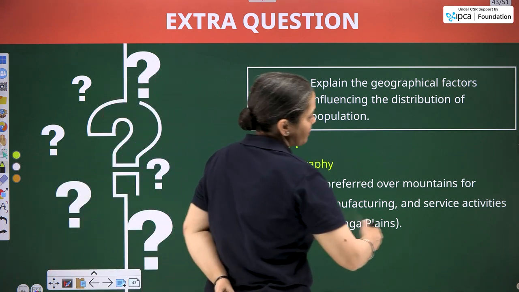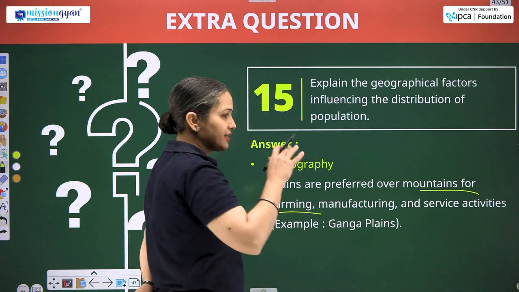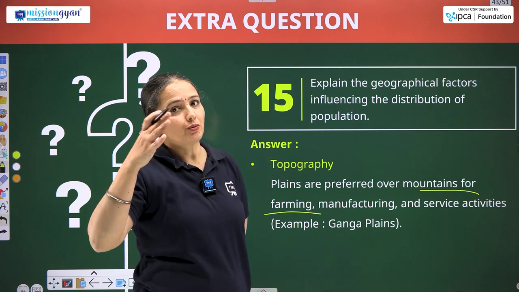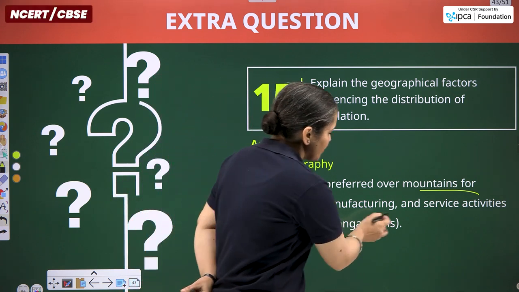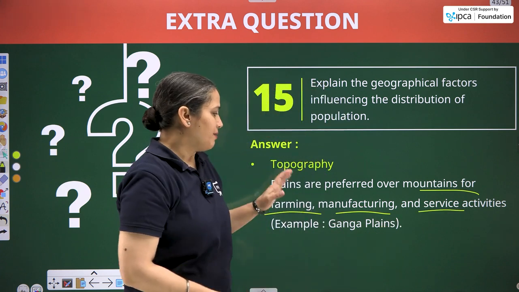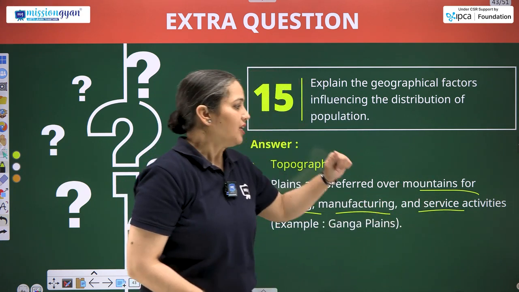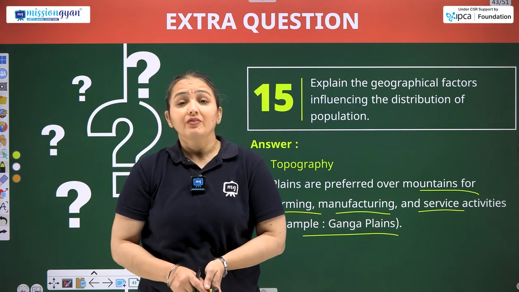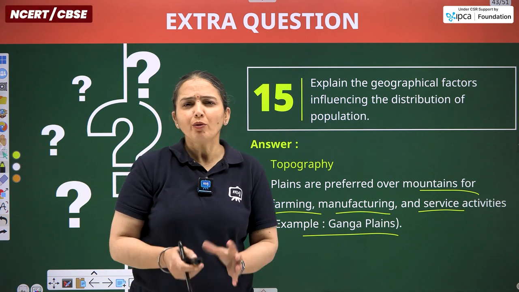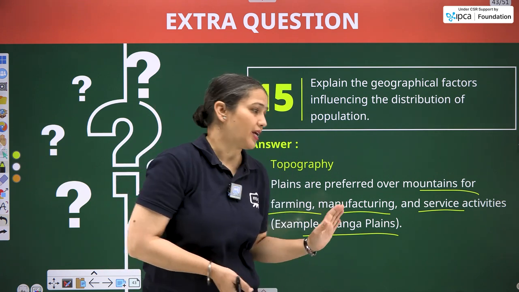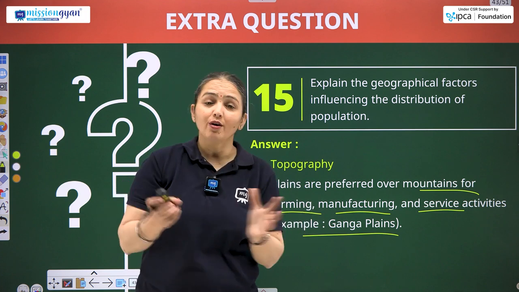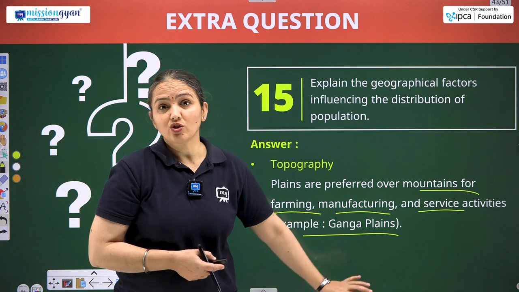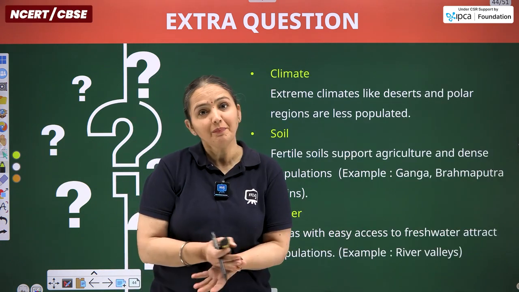So, plains are preferable over mountains for farming. As I have told you, various concerns are there for why people prefer living in plains as compared to the mountains. So, factors are farming, manufacturing, industrial sector, service. So, particularly primary sector, secondary sector, tertiary sector, and the most common place in India is the Gangetic Plains or Ganga Plains. They are densely populated, and the prominent industrial towns are also located in this belt, and the majority of the crop production, likewise wheat, rice, is done in the Gangetic Plains only because it provides the fertile Ganga basin.